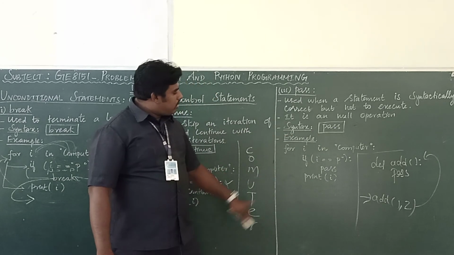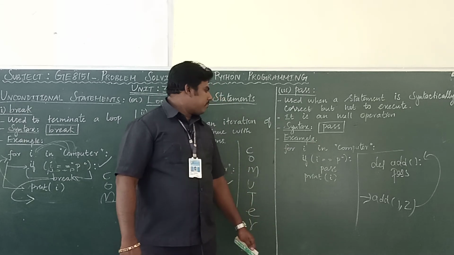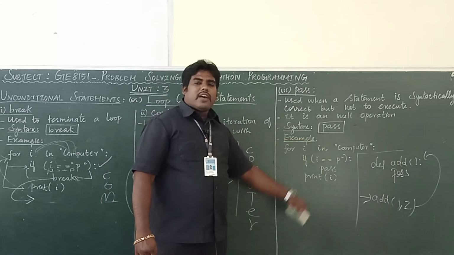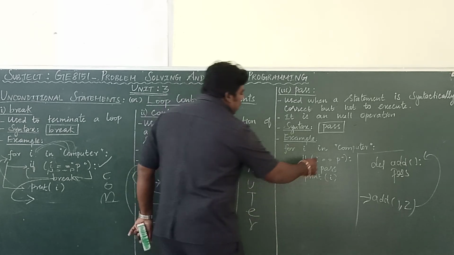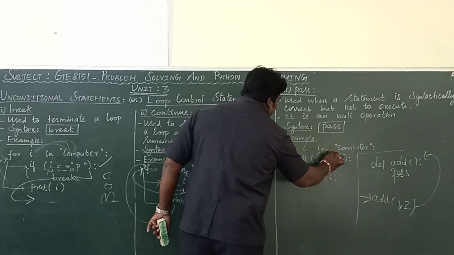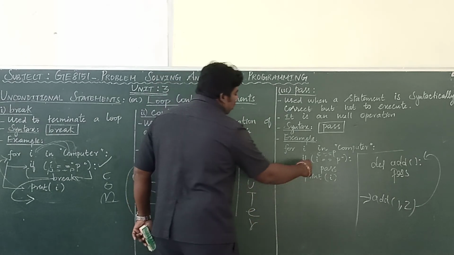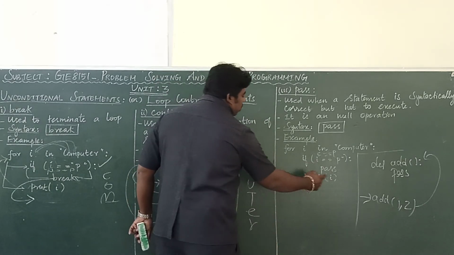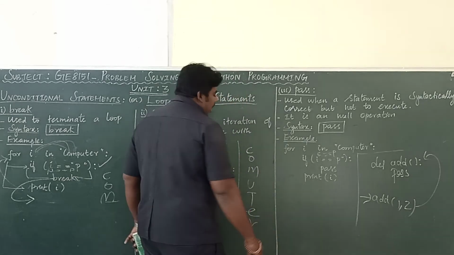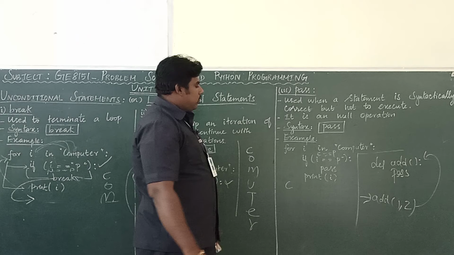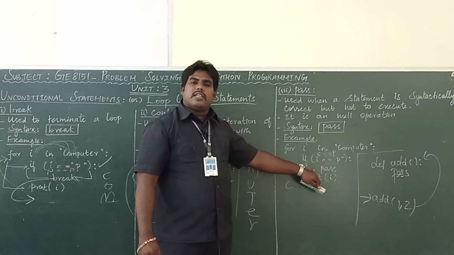So see this example: for i in "computer". What's the output? In the first iteration, what's the value of i? C. C equal to P? Whether the condition is true? No, the condition is false, so pass should not be executed. So print i. What's the i value now? C.